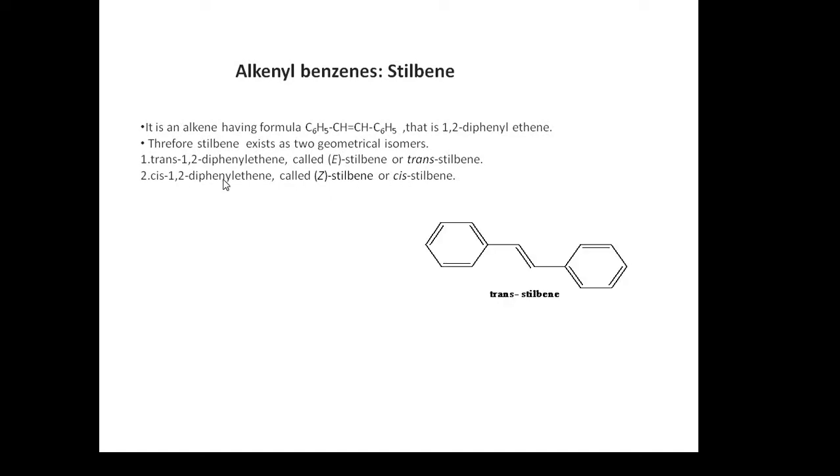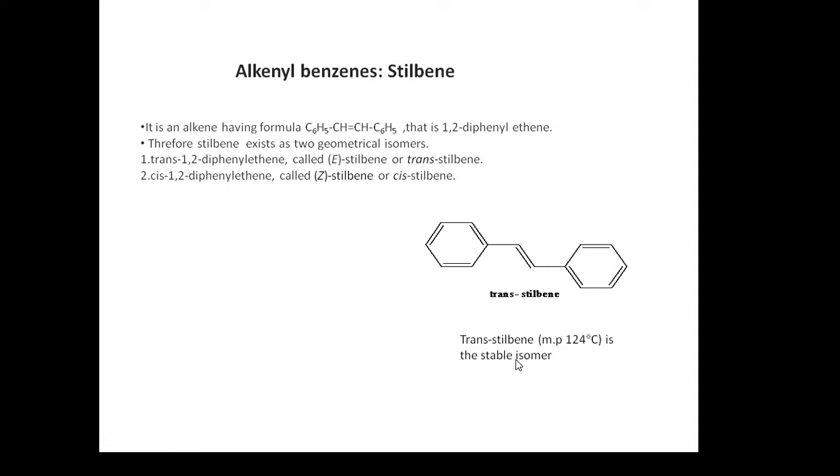Now trans 1,2-diphenyl ethene has this structure. You know, in the trans isomer, similar groups are on opposite sides of the double bond. So here the phenyl groups are on the opposite sides of this carbon-carbon double bond. That is why it is trans stilbene.